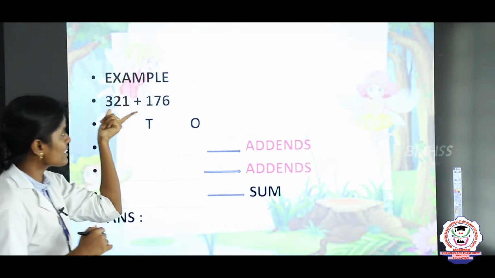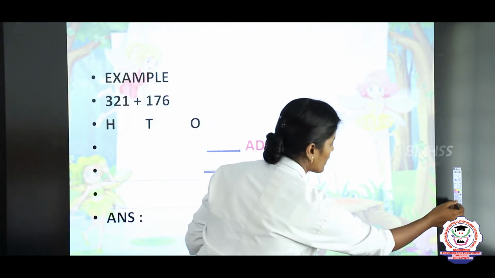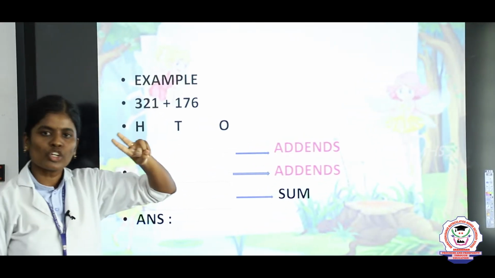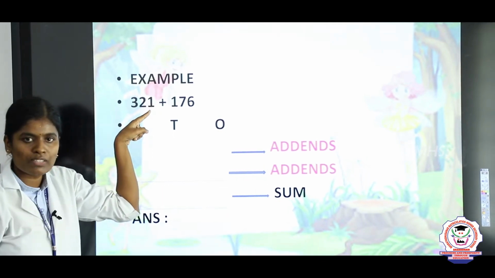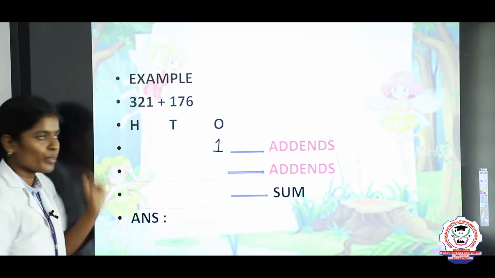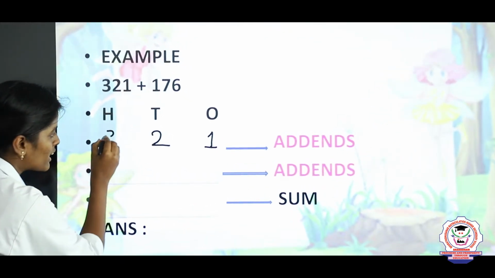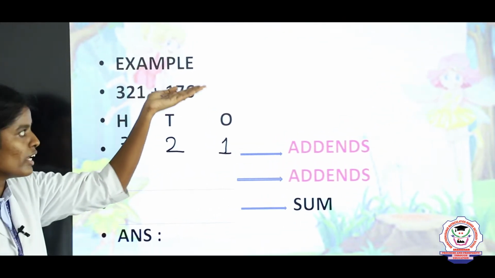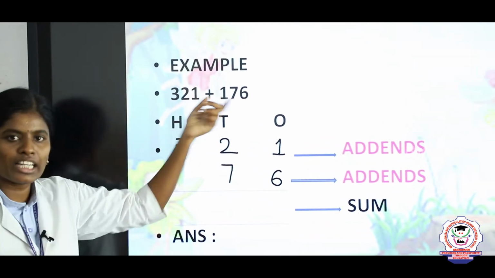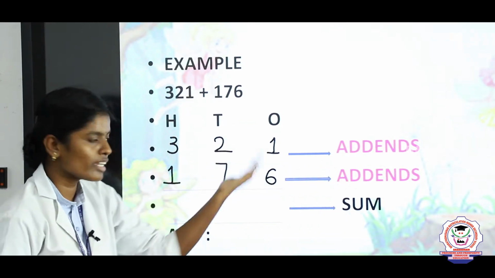Listen children, our first example is 321 plus 176. First we have 2 groups of numbers. Take the first group. What is the ones place value here? 1, so write 1. What is the tens place value? 2, write 2. And finally the 100 place value is 3. Then take the second group: the ones place value is 6, the tens place value is 7, and the 100 place value is 1. While adding the numbers, first you should start from the ones place, which means the right hand side.